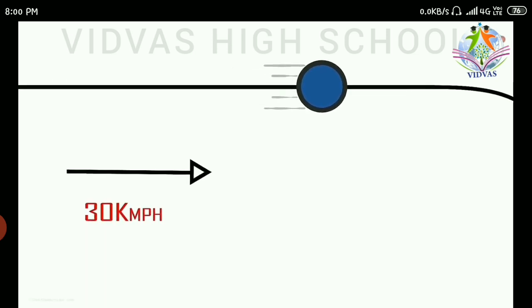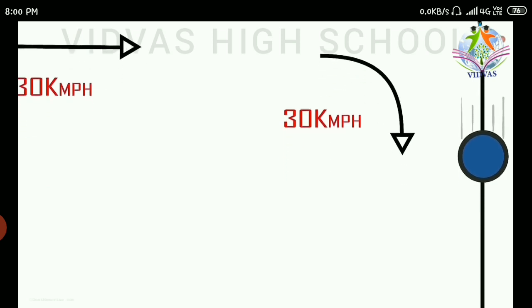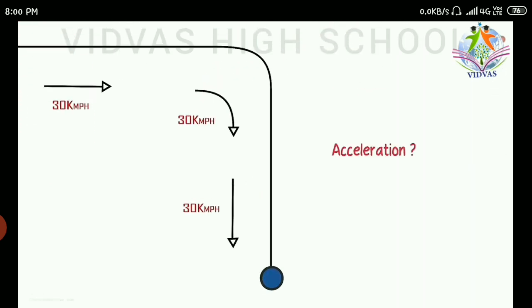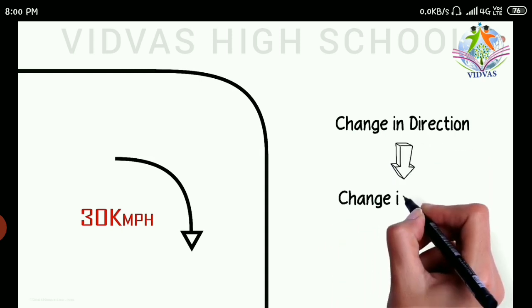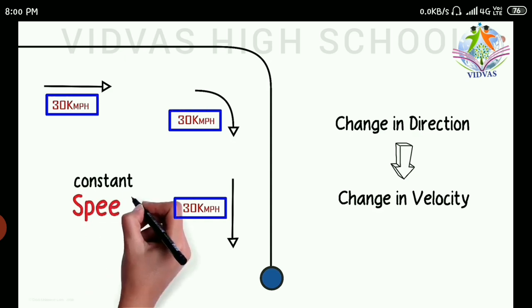So here a body is moving with 30 kilometers per hour. It has taken a curve at 30 kilometers per hour. It has again moved in a straight line at 30 kilometers per hour. Is acceleration present in all these three cases? Yes, acceleration is present. Why? Here 30 kilometers per hour, 30 kilometers per hour, 30 kilometers per hour is not changed, but there is a change in direction. Change in direction gives you change in velocity.